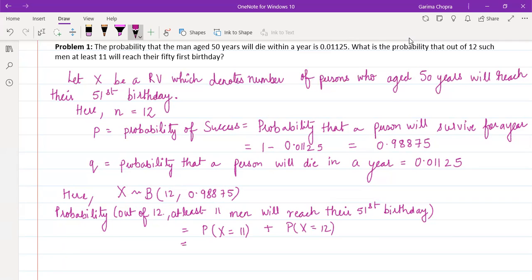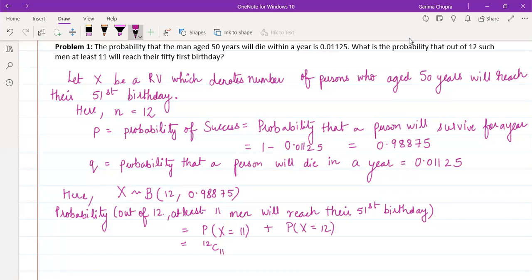Now, after this, we will be using the PMF of binomial distribution. For this first probability, the random variable x is equal to 11. So nCx will become 12C11, because n is 12 and x is 11.